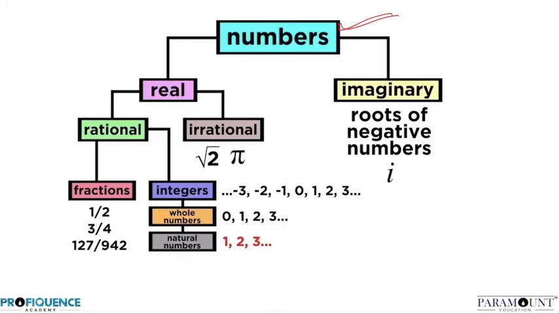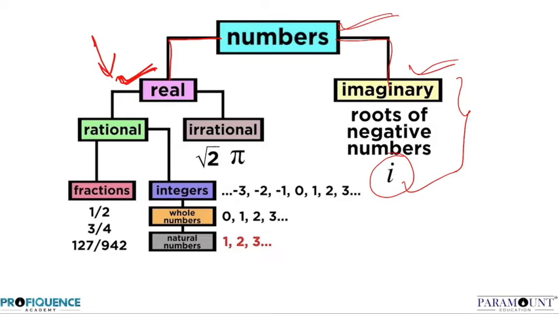So number is basically classified into two forms. First is real and second is imaginary. Imaginary number is out of your course. ये आपके कोर्स में है ही नहीं. This is going to come in your later classes, whereas we are going to deal with real numbers. Specifically हम इन्हीं पे बात कर रहे होंगे, ठीक है? This is a sign of iota, right? This is just for the information purpose.